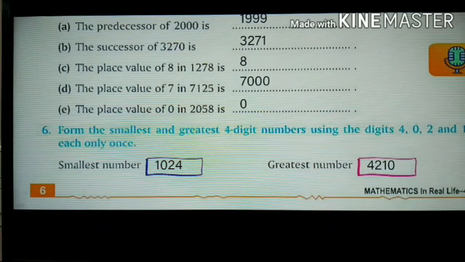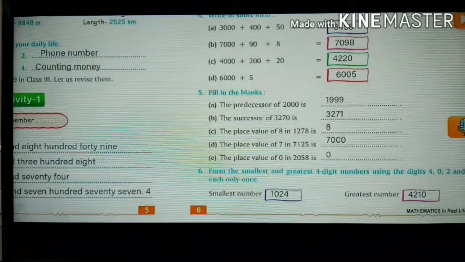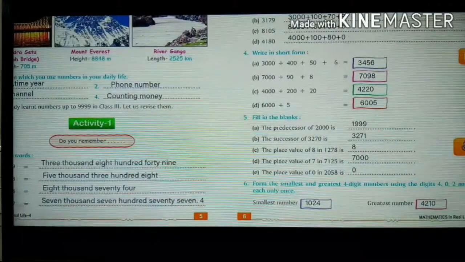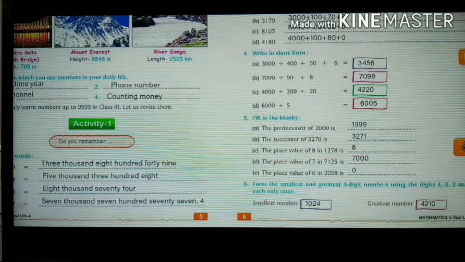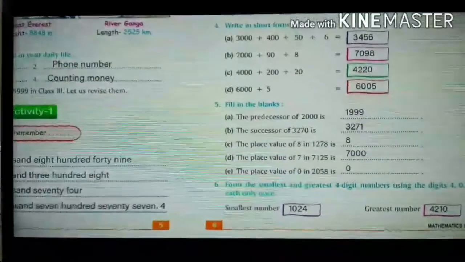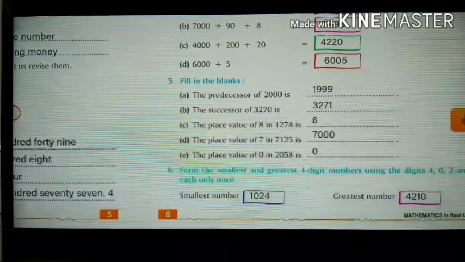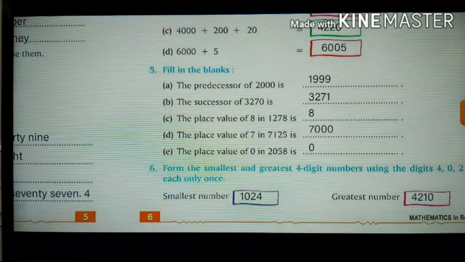So altogether, while reading it is 1024. The next one, greatest number. Greatest number is the opposite of the smallest number. We have done the smallest, later on the greatest. 4 is the biggest one. The next largest is 2 and then 1 and then 0. Altogether it becomes 4210.